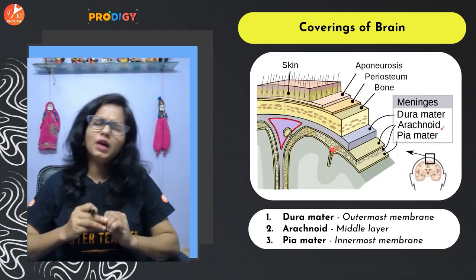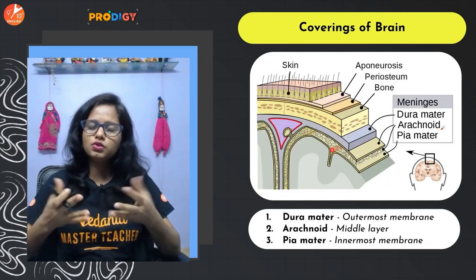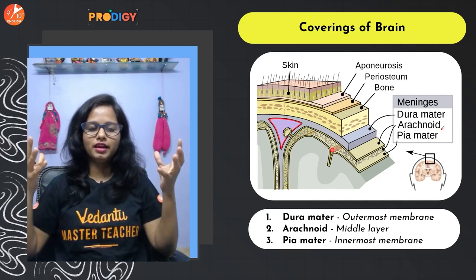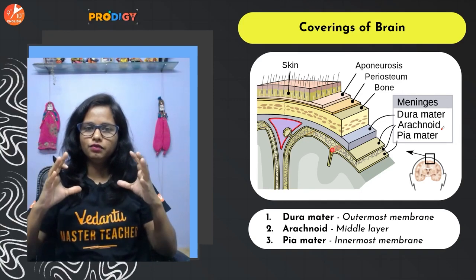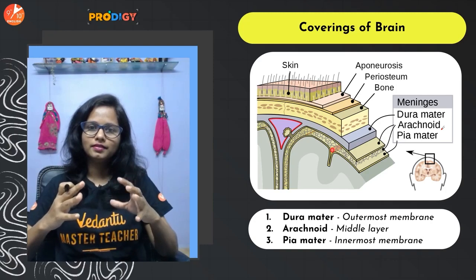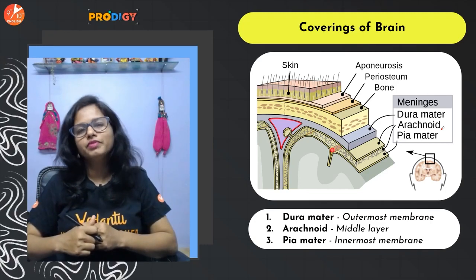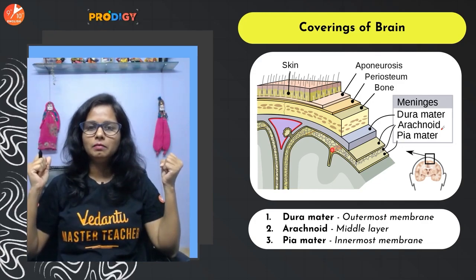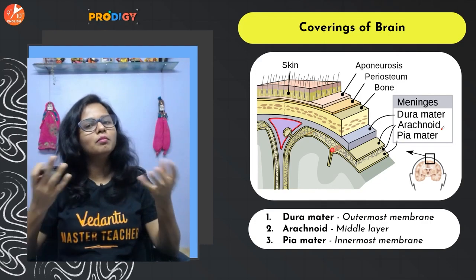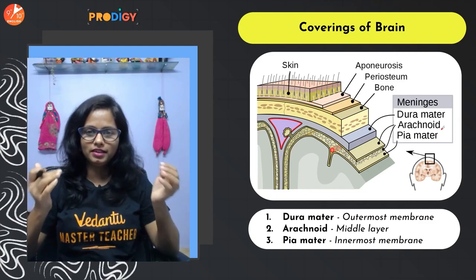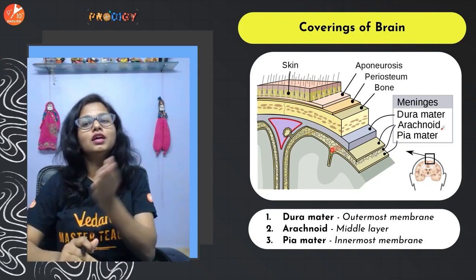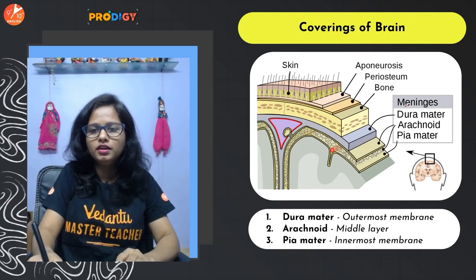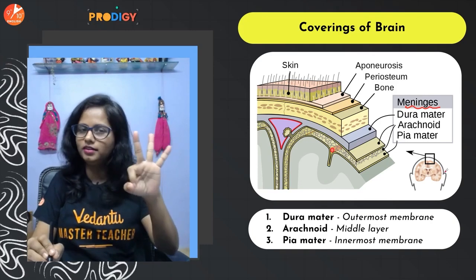Okay. Now guys, the brain is very soft and delicate, whereas the cranium is very hard. Now just imagine that I take a jelly in a wooden box and I shake it harder. The jelly will crumble into pieces. In the same manner, the brain, which is placed inside the bony skull, can actually crumble into pieces. It can get damaged, and hence to protect that, there is an additional covering of 3 layers, which we call the meninges. Okay. So there are three layers of meninges.